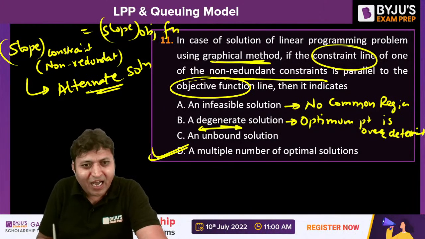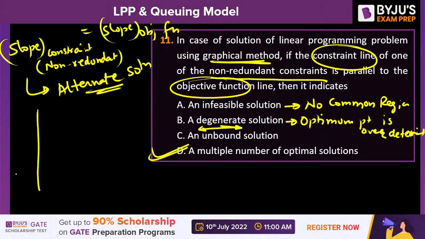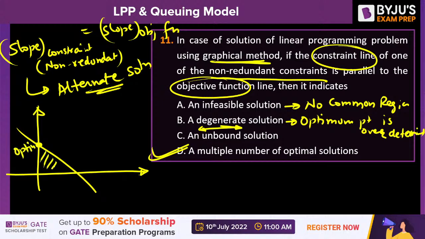Look how degeneracy arises. If the graph is like this, this is the common region and this is the optimum point. But there is one more constraint passing through the same point, like this. This is constraint 1, this is constraint 2.